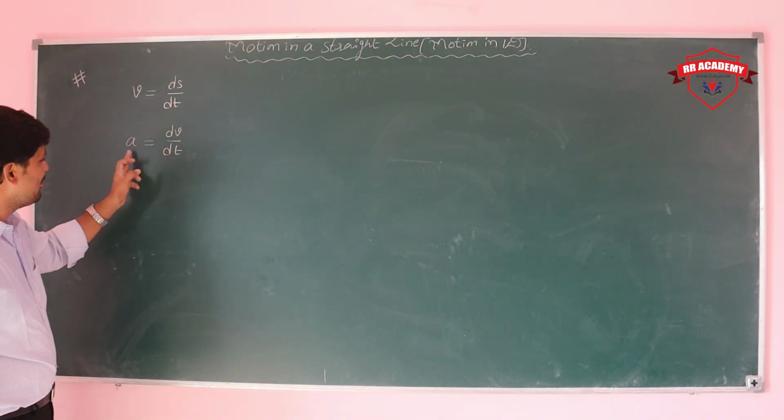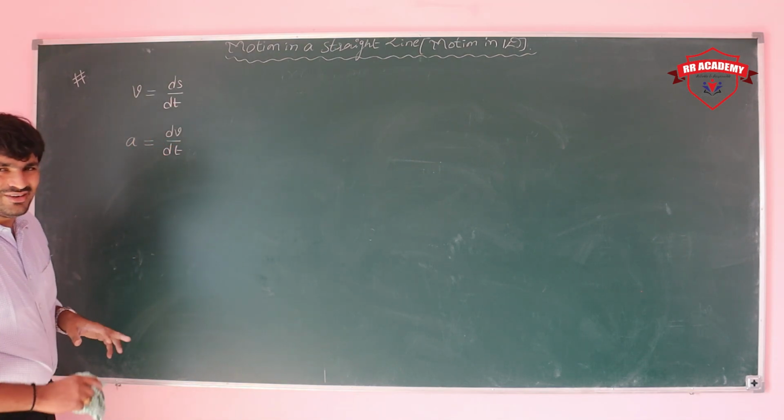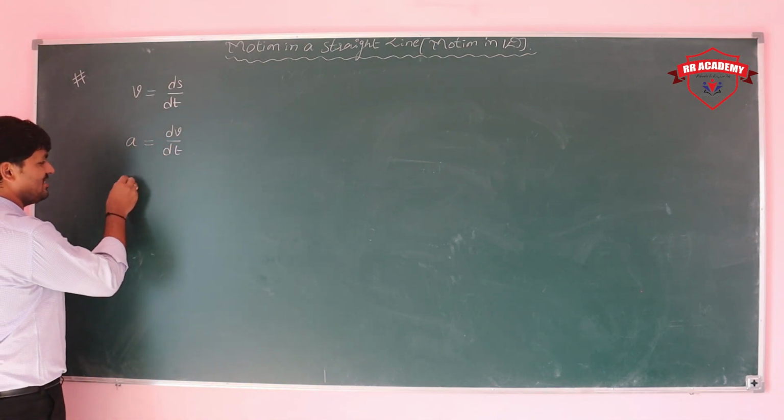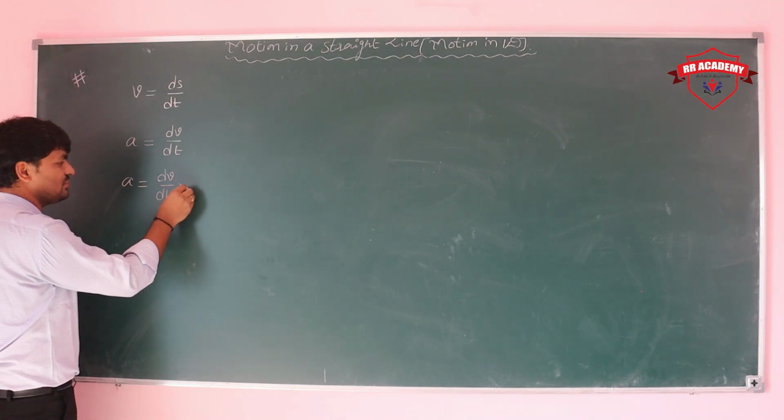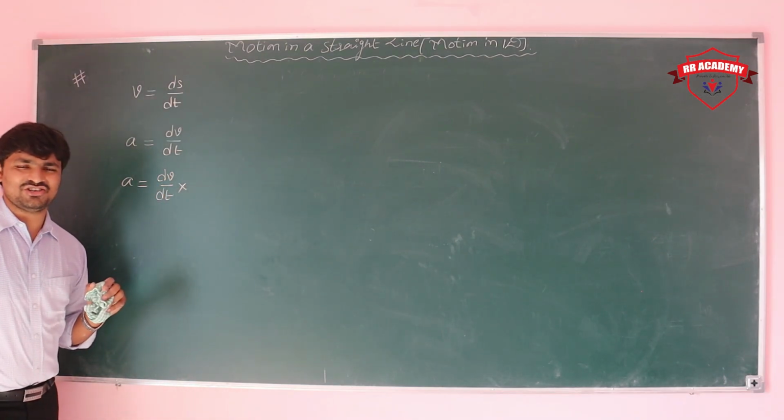But we can also write acceleration as a function of displacement. See here, a is equal to dv by dt, and we know the chain rule in differentiation, which we discussed in basic mathematics.